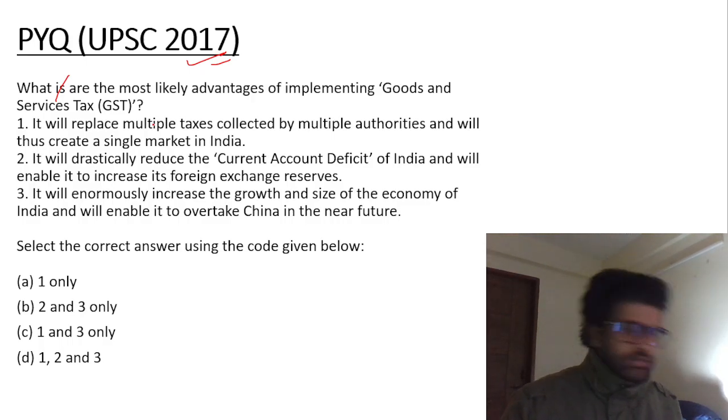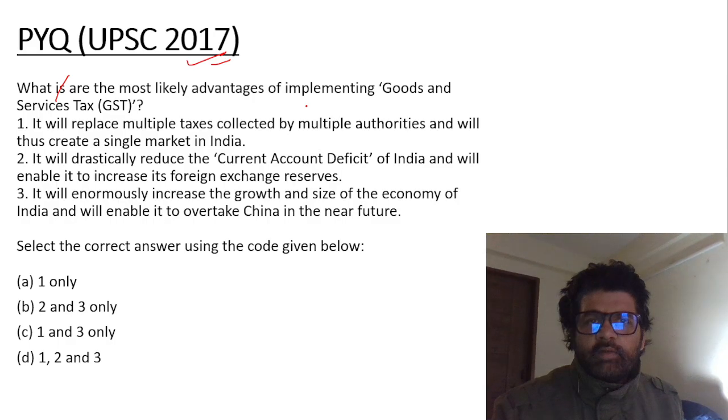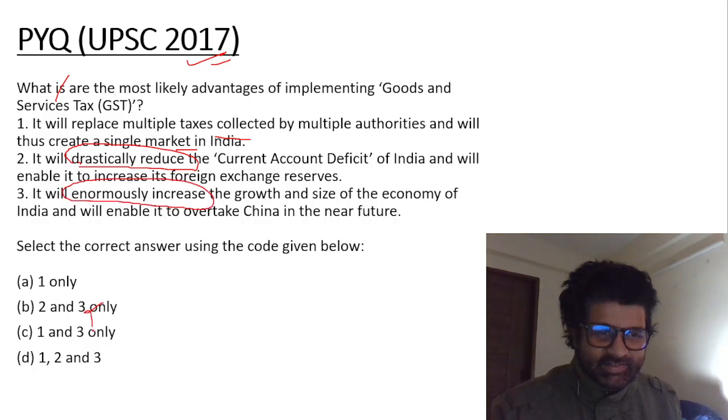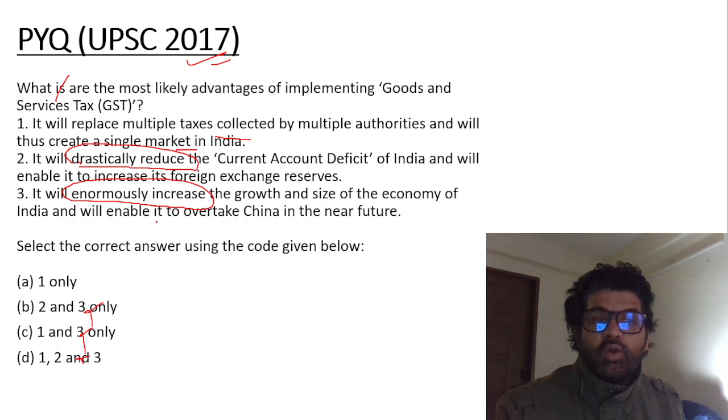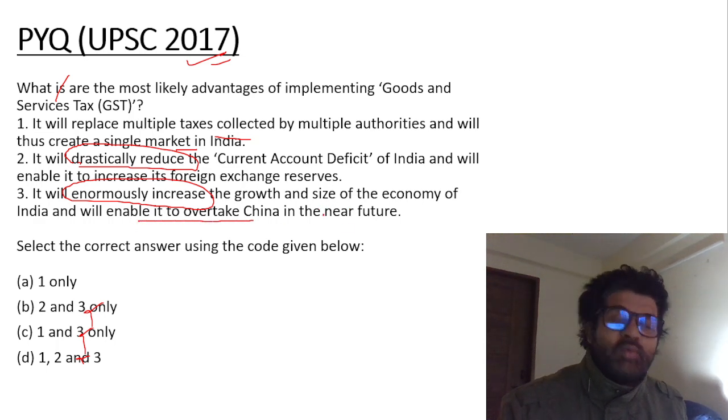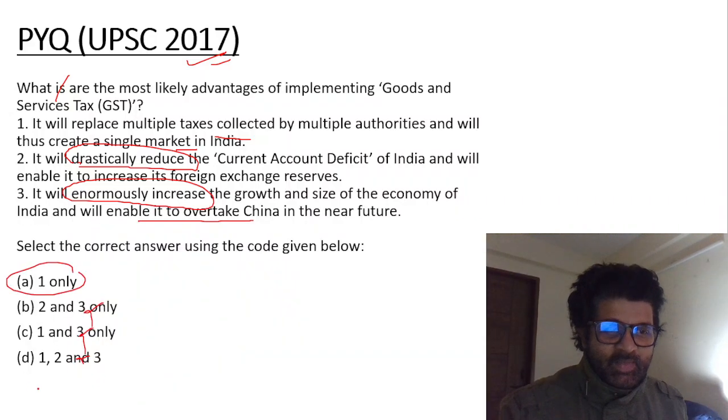I'm taking a pause. So, what are the most likely advantages of implementing Goods and Services Tax? It will replace multiple tax collectors and create a single market. Drastically reduce. Focus on the key words like these. Enormously increase. So the third is wrong, right? Not enormously increase the growth and size of the economy and enable it to overtake China. We're predicting the future, so to say. So the answer is 1 only.